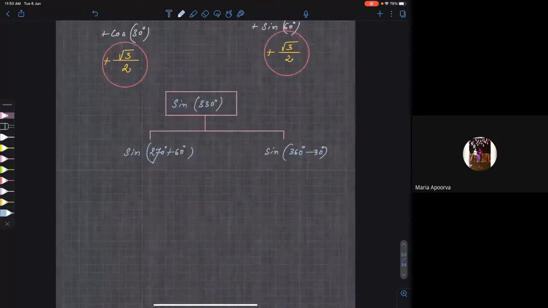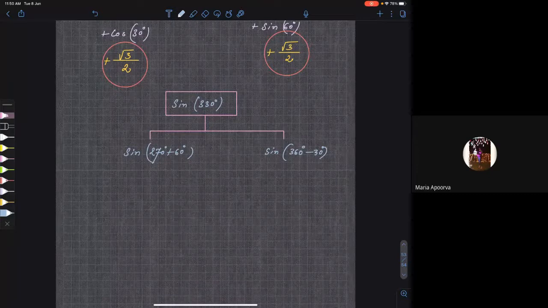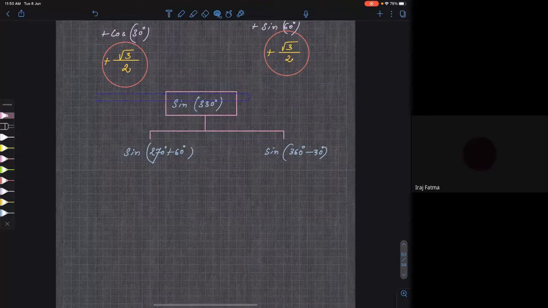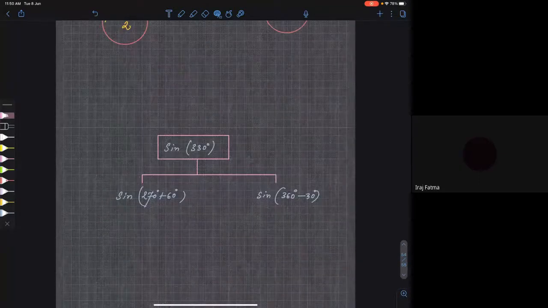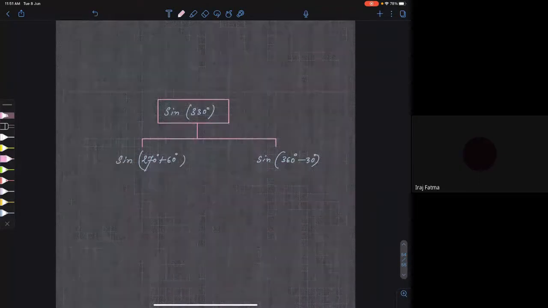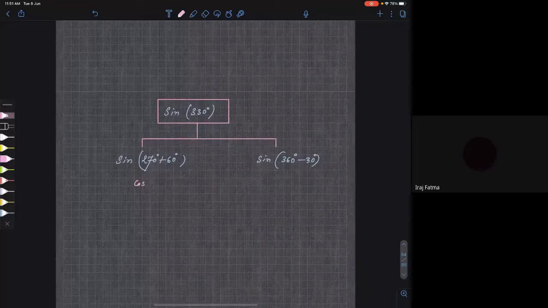Now, whenever you have 270 or 90, what will happen? Sine will become cos and cos will become sine. Do you agree? Yes, sir. So let me take it on the next page. Now tell me, what should I write here? This will be cos, minus of this sine.